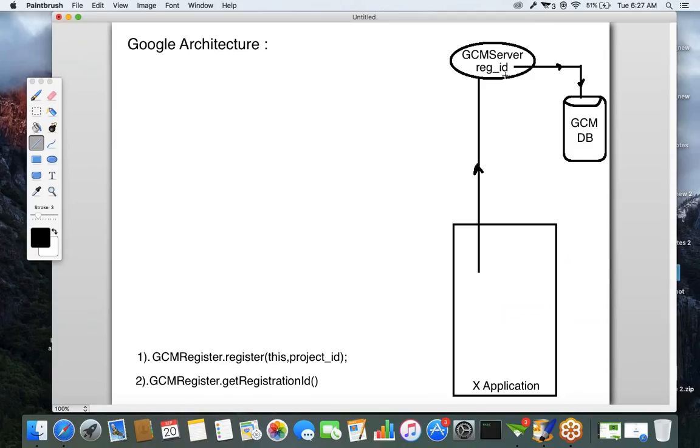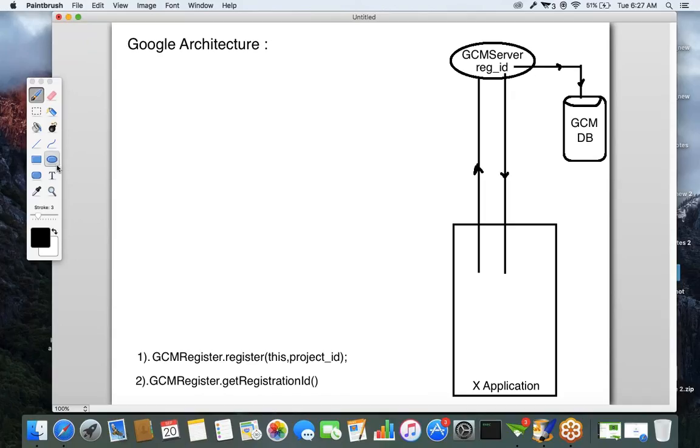Whatever registration ID is generated in the GCM database, it's going to return to your application. You will get that generated registration ID into your application.